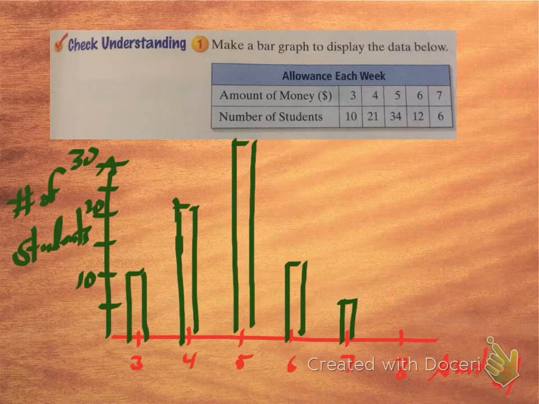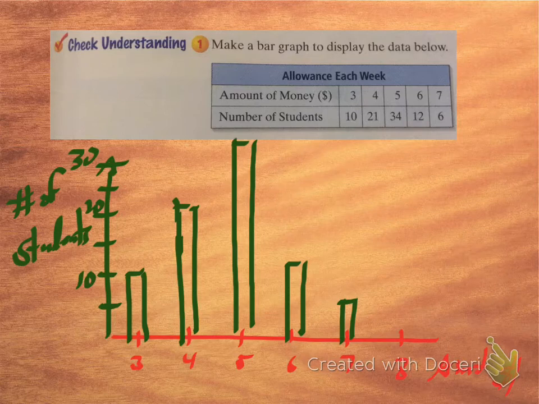What's missing from this bar graph? I put the bottom numbers, so this is the amount of money, 3, 4, 5, 6, 7. Going up the side is the number of students. So at the bottom we've labeled all the different amounts of money, and we've labeled the number of students going up the side.